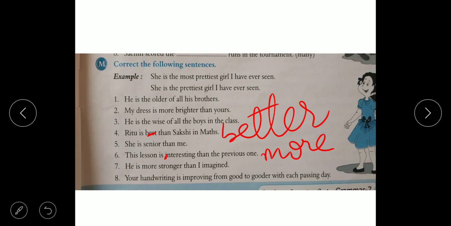He is more stronger than I imagine. Not more stronger, we have to write much stronger. Cut more and write much. Your handwriting is improving from good to, what will come? Not gooder. In place of gooder, we have to write better. Good to better.